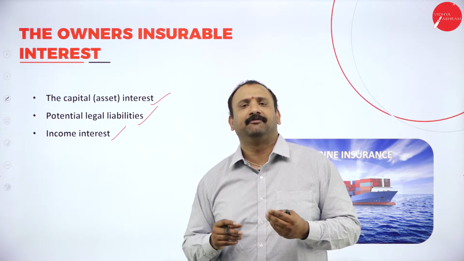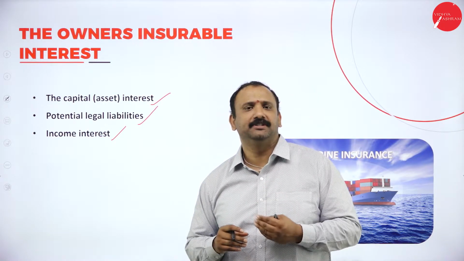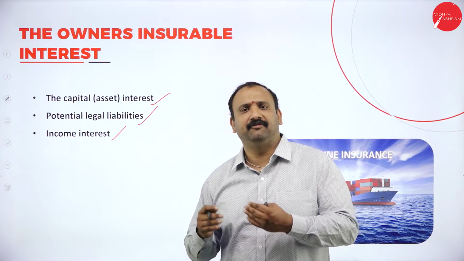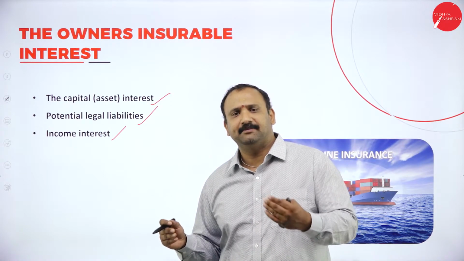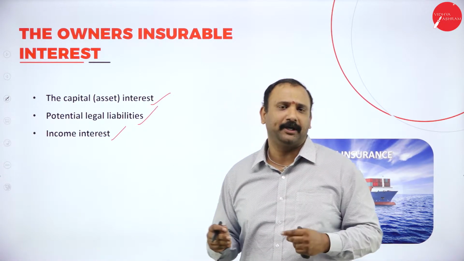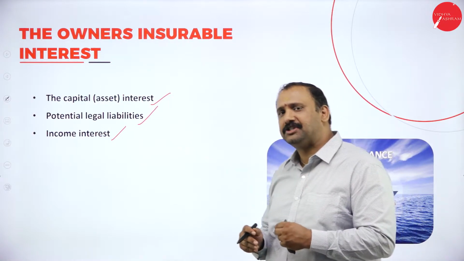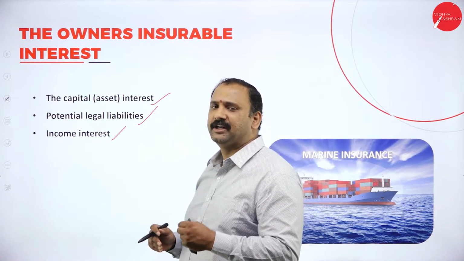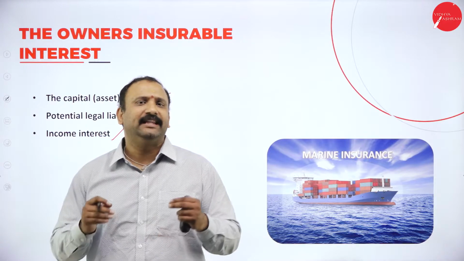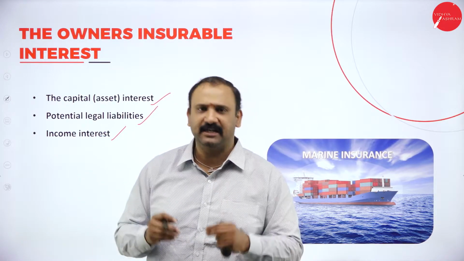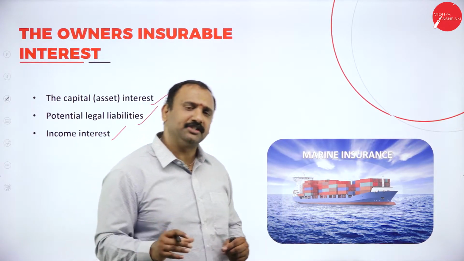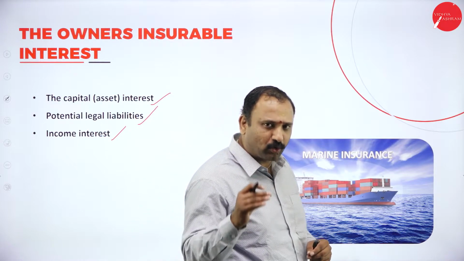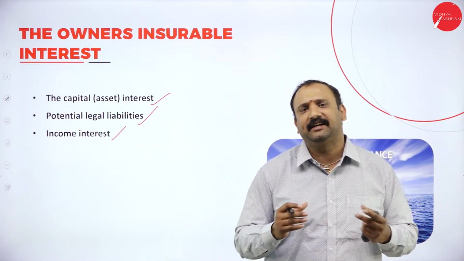For example, if I get into a transportation business, say I have a fleet of lorries or trucks and I'm sending goods from point A to point B, my ideology of doing that business is to earn a potential income with the least amount of risk involved. But of course, the logistics business will have its own course of risk that is inherent to the nature of the business.